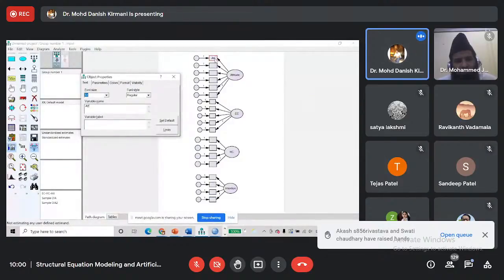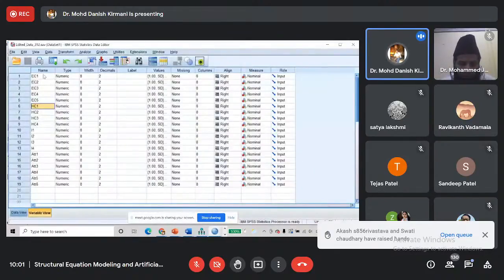Otherwise, when we run the CFA model, it will not accept. ATT2, ATT3, ATT4, ATT5, ATT6.